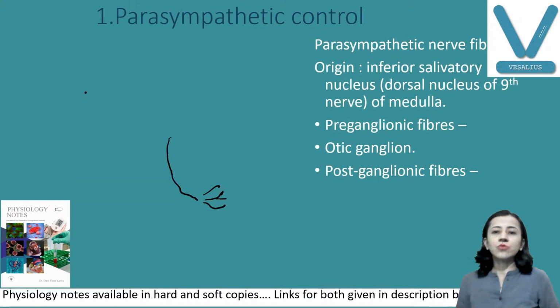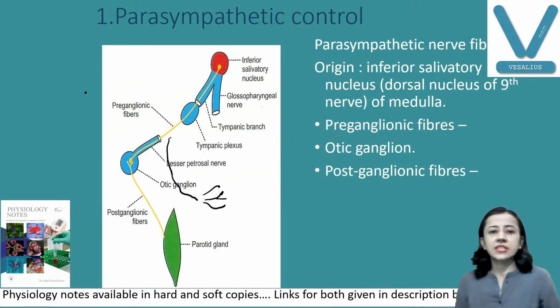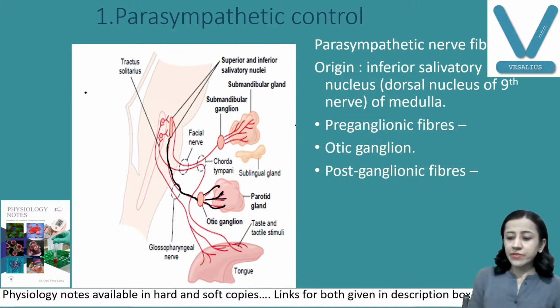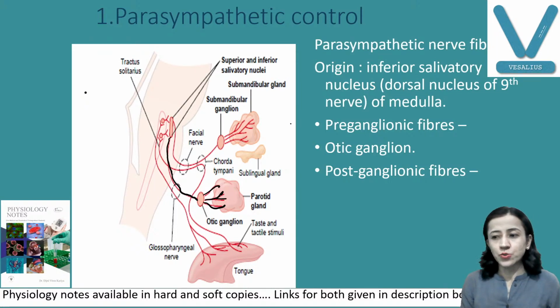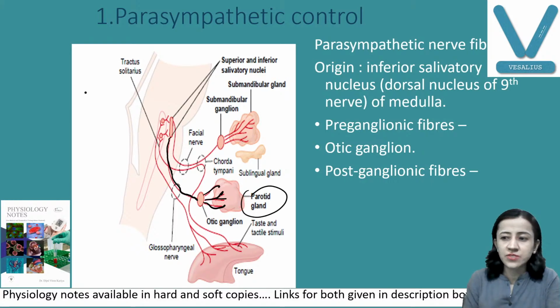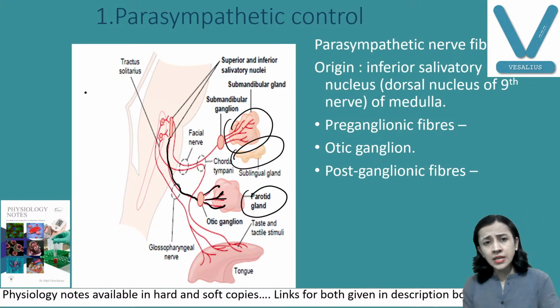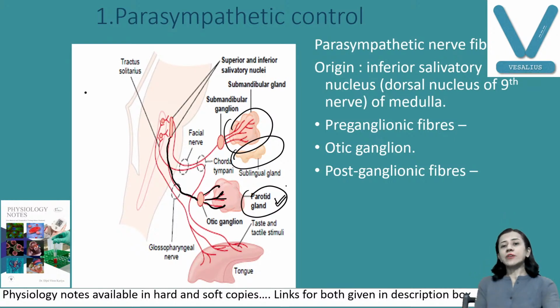Now we'll see how the nerve fibers originate. This is a good example. Starting with your parasympathetic control. As we have discussed, we have three pairs of salivary glands. Parotid, you can see here, this is one gland. Parotid, submandibular here, and sublingual gland. Now, this is the parotid gland. The parotid gland is supplied with parasympathetic nerve fibers. You can see, these are autonomic nerve fibers.